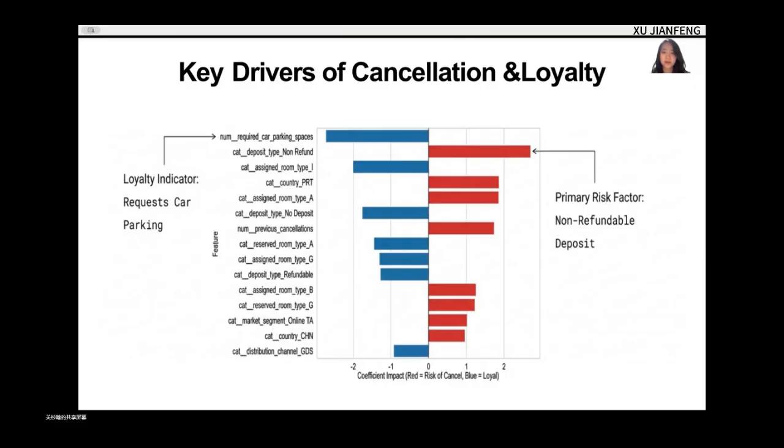The model identified non-refundable deposit, the red bar, as the primary risk factor. Conversely, requested car parking, the blue bar, is a strong loyalty indicator. Self-driving guests rarely cancel.